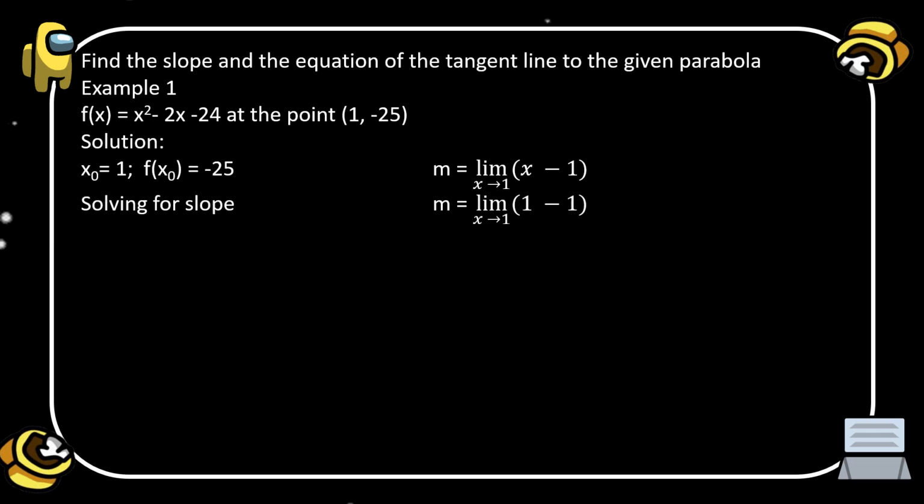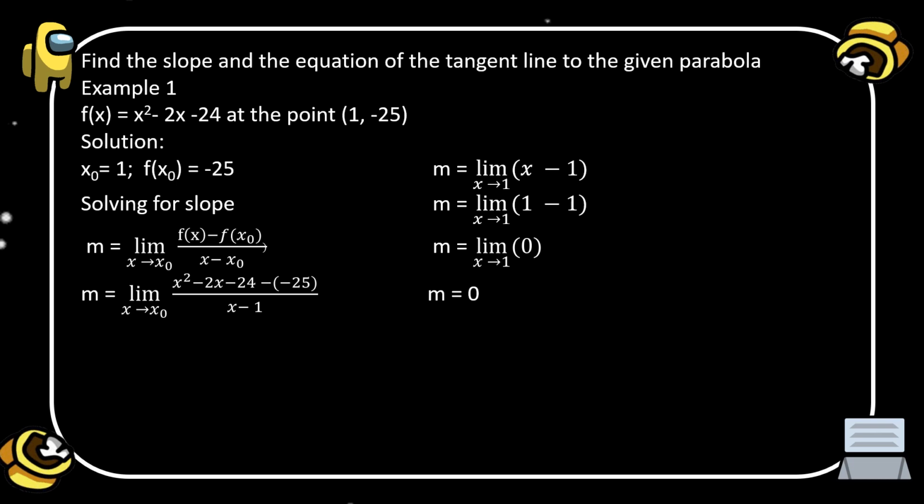Okay, so first thing to do, we are going to find the slope of the tangent line. Using the formula, slope is equal to the limit of f(x) − f(x₀) over x − x₀, where x is approaching x₀. So we substitute the value of f(x), which is x² − 2x − 24, minus the value of f(x₀), which is −25, over x − x₀, which is 1. So x − 1, where x is approaching x₀.